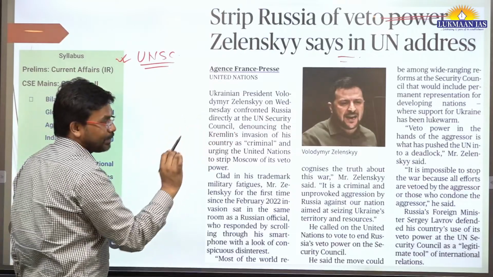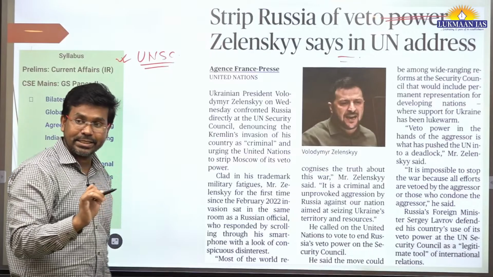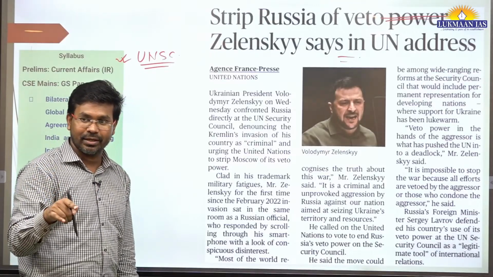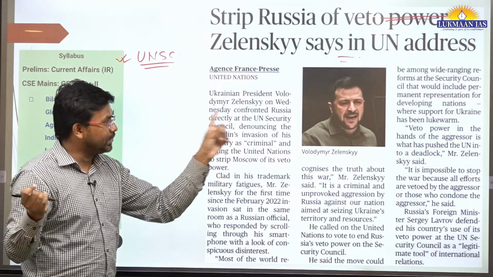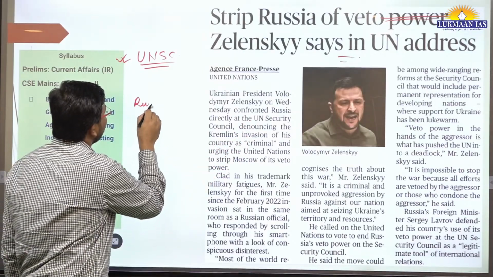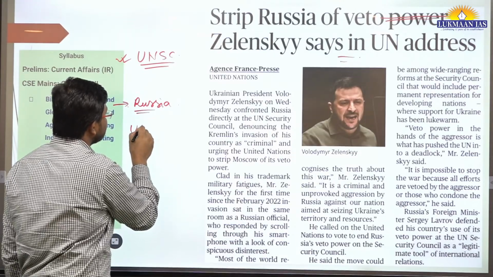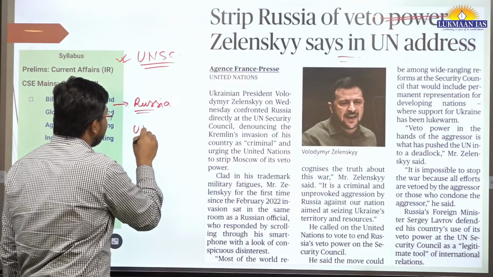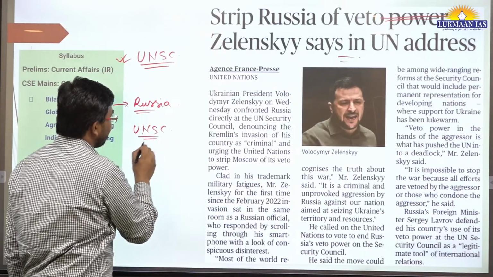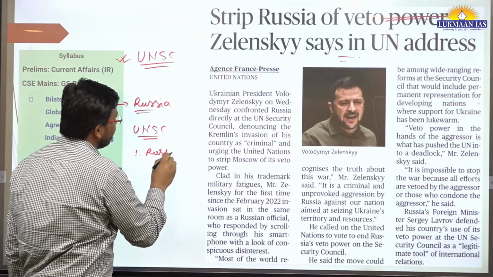Here Mr. Zelensky, the president of Ukraine, has met with the foreign minister of Russia. They were sitting in the same room, and Mr. Zelensky said that since Russia is one of the UNSC permanent members, it does have veto power.